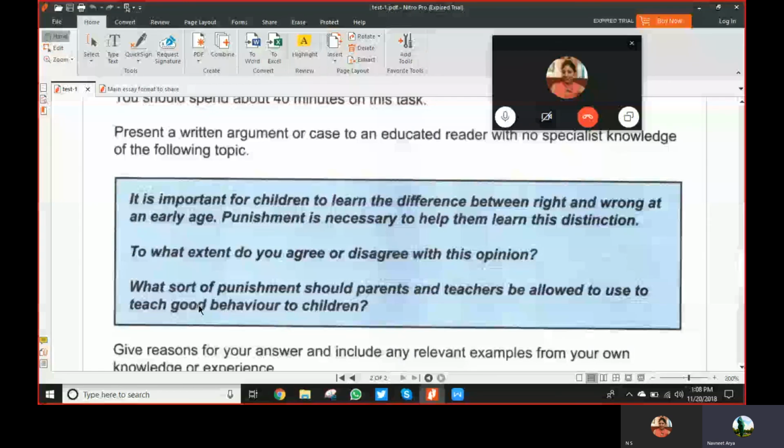The second question should say what are the solutions for the problem. So the second body, which will be the third paragraph actually, there you just have to write the solutions. And you can take the solutions and conclude with the one solution that yes, in conclusion I would suggest that a solution like moving on to bicycles and battery operated vehicles would be a better and the best option for the future generation to come. And yes, it will bring down the pollution levels to zero. Got it? That was all.